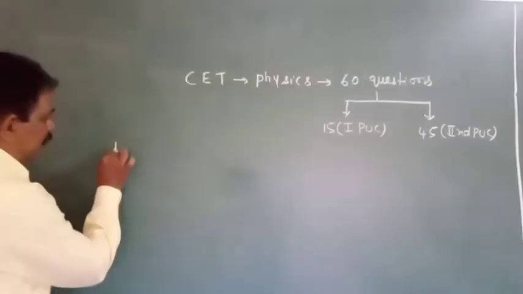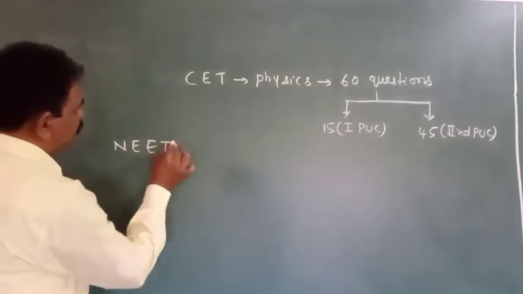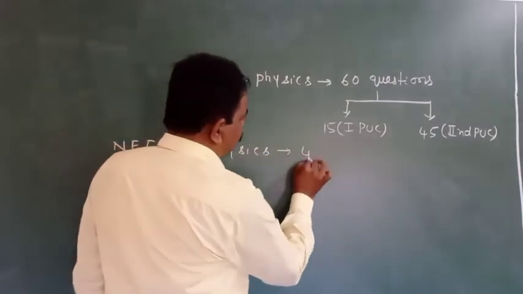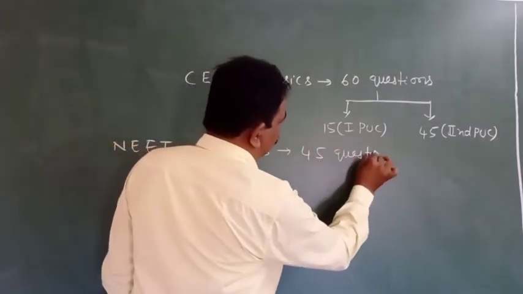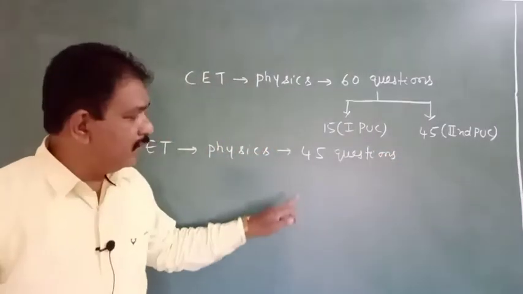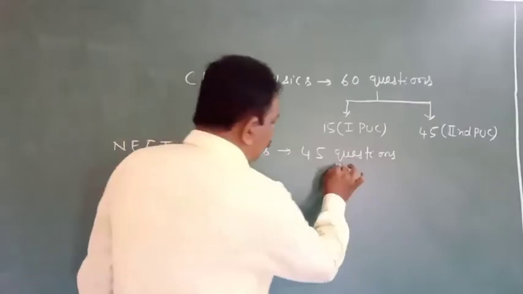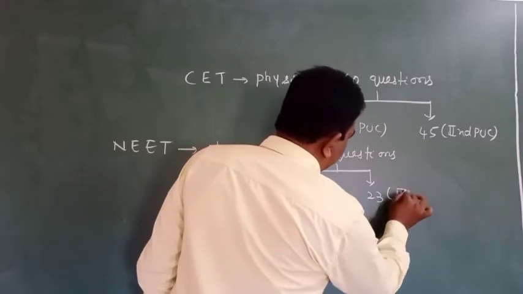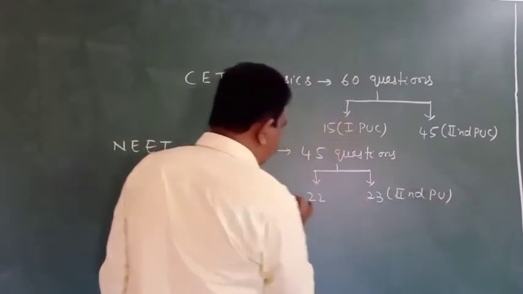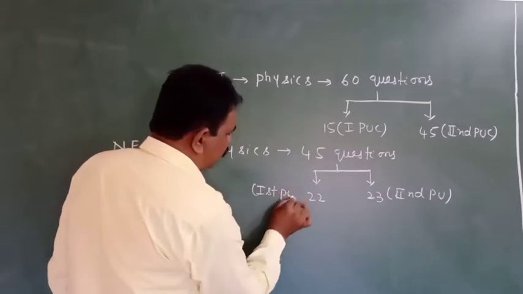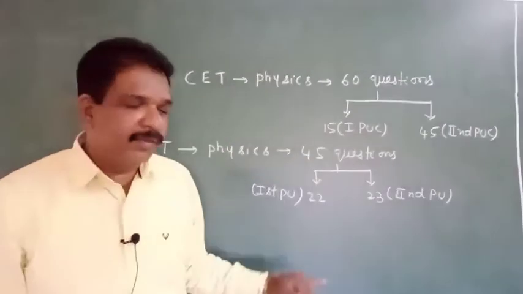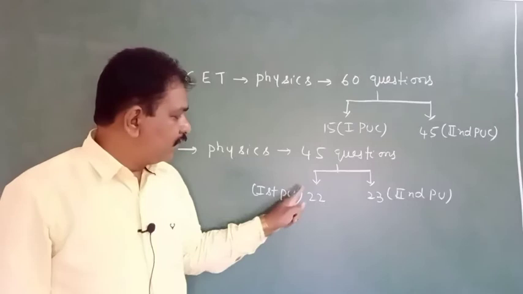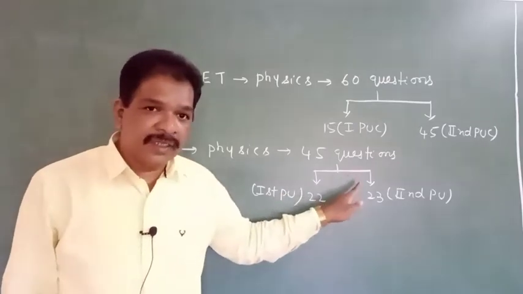If we consider the NEET examination, in physics totally 45 questions will be there. In this, 22 will be asked from the first PU portions and 23 from the second PU. From the first PU 22, second PU 23, which means equal weightage will be there for both first PU and second PU in the NEET examination.